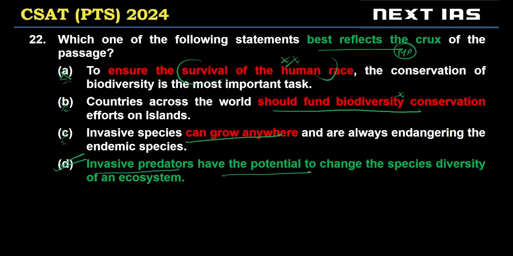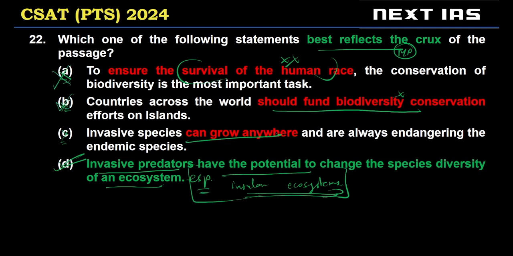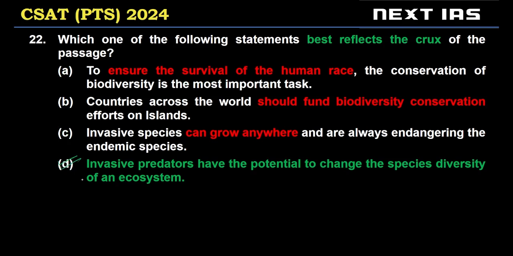Invasive predators have the potential to change species diversity of an ecosystem, especially insular ecosystems. Right? This part has been excluded in the option, but none of these options are satisfying. So we're only left with option D. Remember, the only real way to be accurate in the exam is to use elimination. We can rarely select an option unless the question is really easy, which is very rare. We always should eliminate our way to the answer choice.